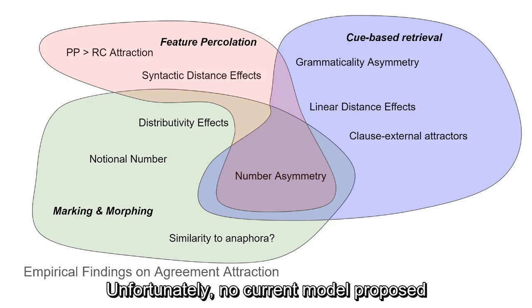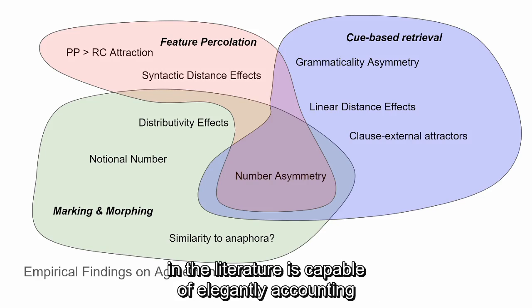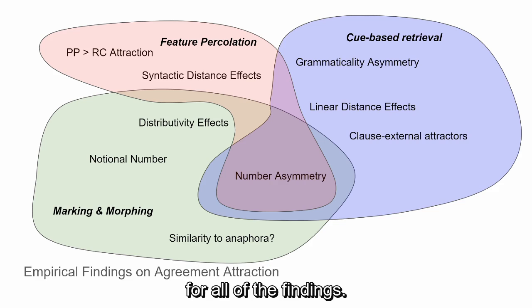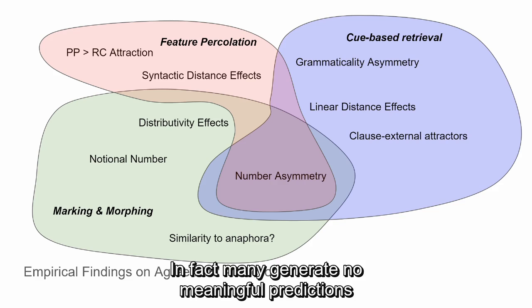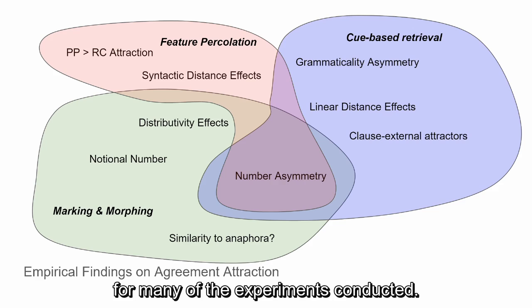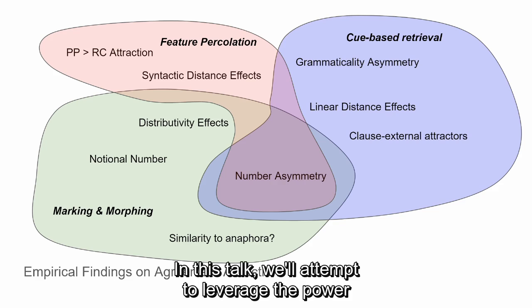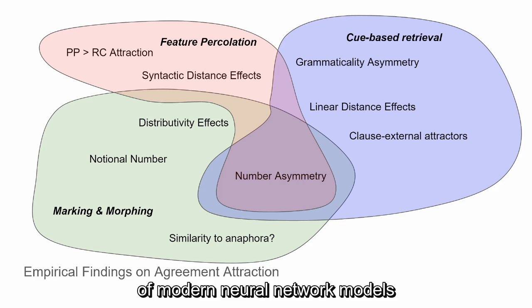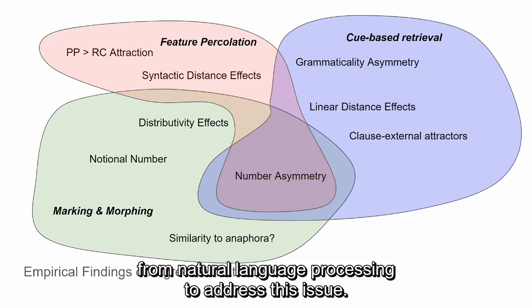Unfortunately, no current model proposed in the literature is capable of elegantly accounting for all of the findings. In fact, many generate no meaningful predictions for many of the experiments conducted. In this talk, we'll attempt to leverage the power of modern neural network models from natural language processing to address this issue.